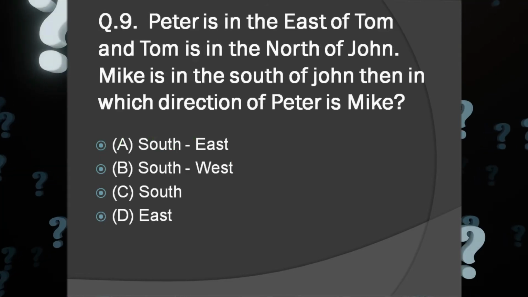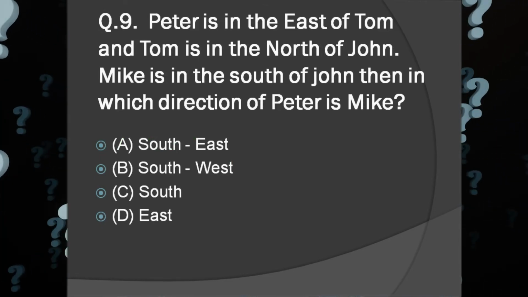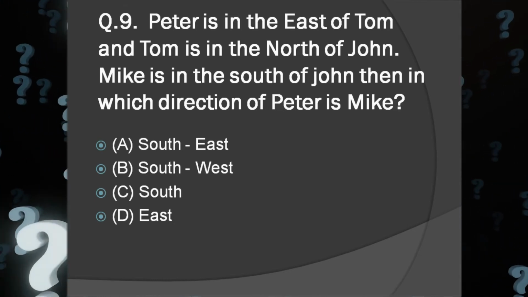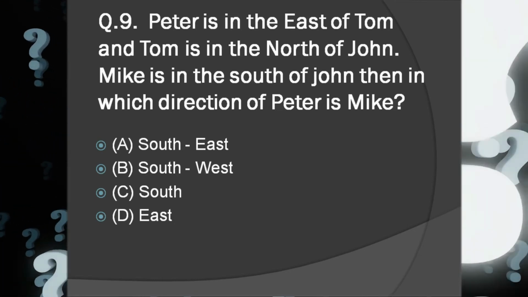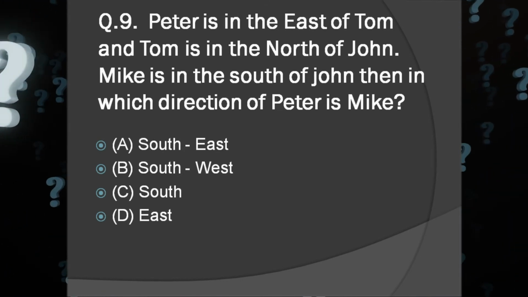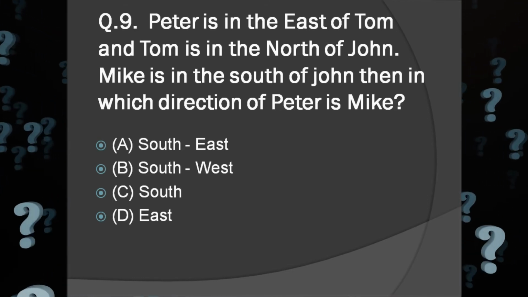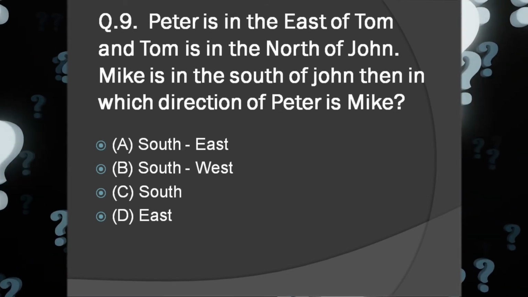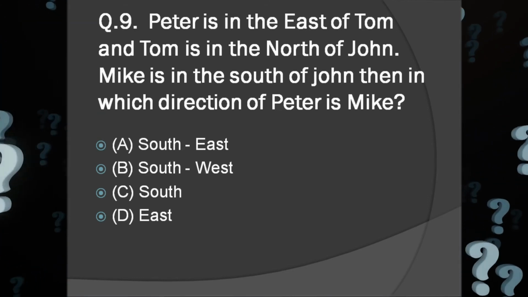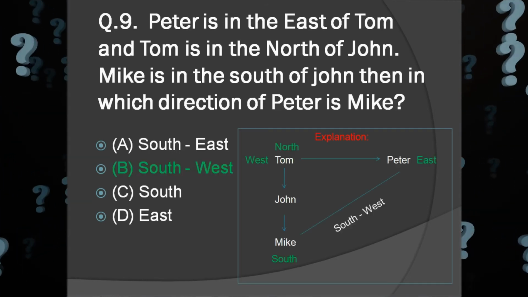Peter is in the east of Tom and Tom is in the north of John. Mike is in the south of John. Then in which direction of Peter is Mike? A. Southeast, B. Southwest, C. South, D. East. And the answer is B. Southwest.